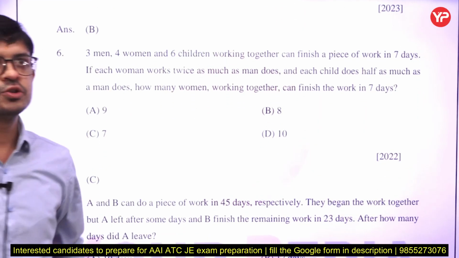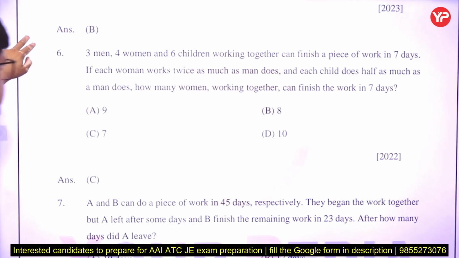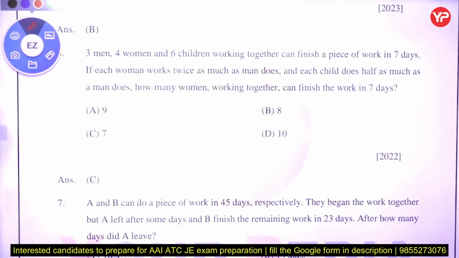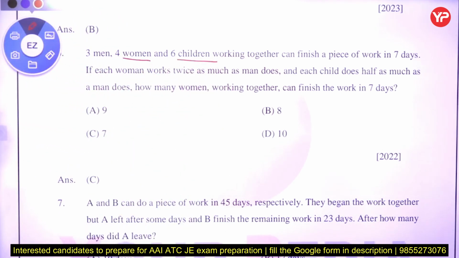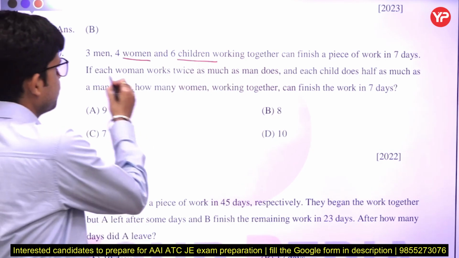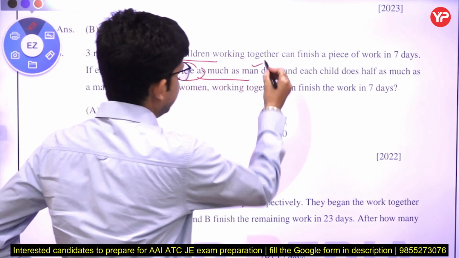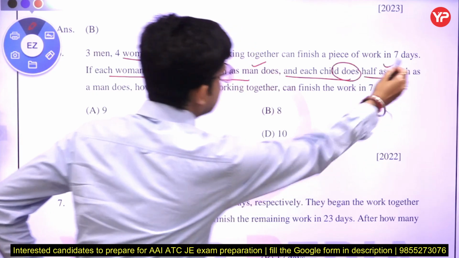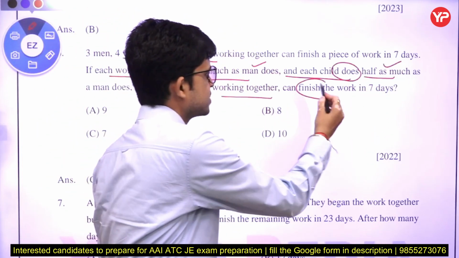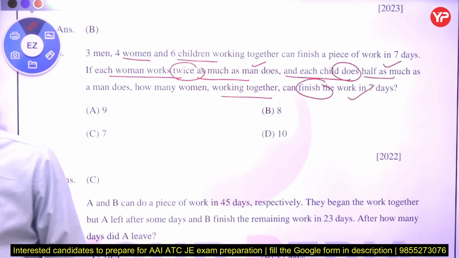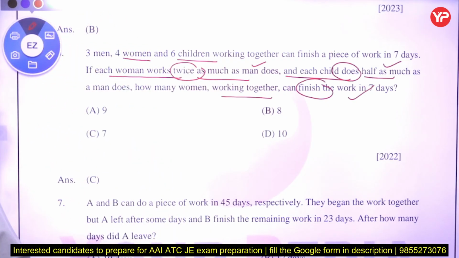Okay, in this question he is saying that 3 men, 4 women, 6 children working together can finish a piece of work in 7 days. If each woman works twice as much as a man and each child does half as much as a man, how many women working together can finish the work in 7 days? First of all, we have to find how much is the work.